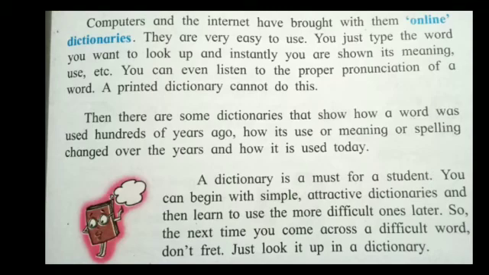Then there are some dictionaries that show how a word was used hundreds of years ago, how its meaning or spelling changed over the years and how it is used today. Now some of the dictionaries are made such that they have details of the word. In olden days, what words were used, and now what is the use of the word. So it has more details. There are some dictionaries of this type also.